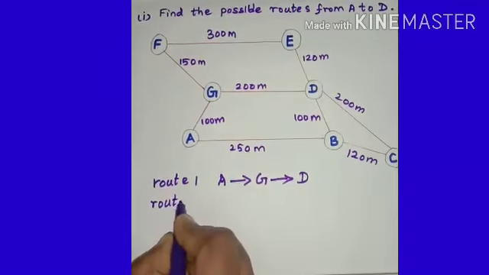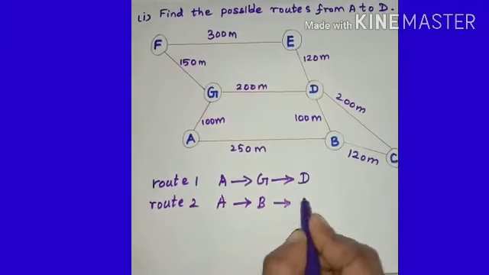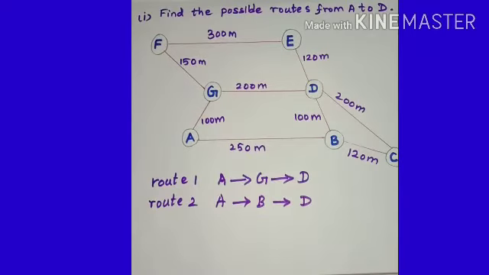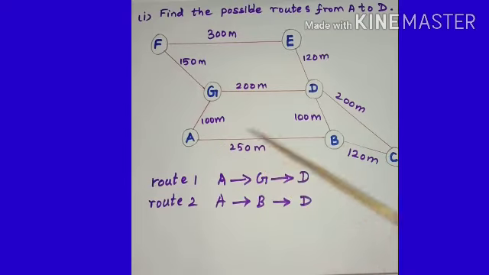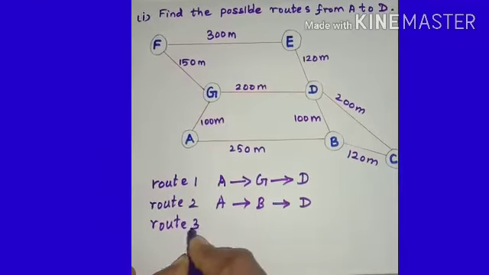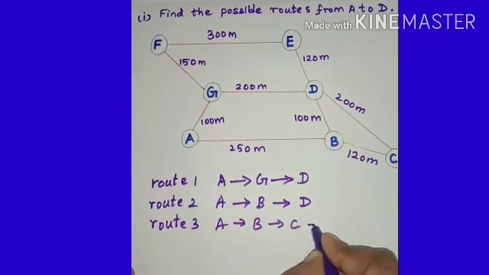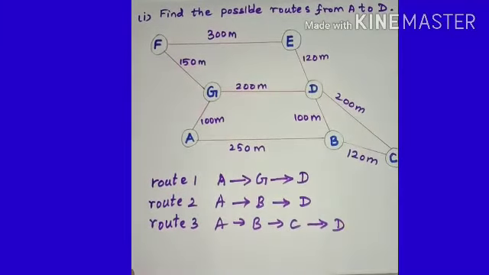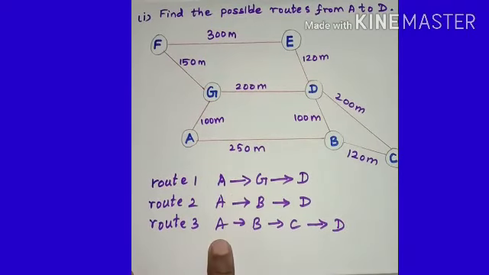And the second one, from A to B, B to D. Route 2 is from A to B and B to D. And the third one, we can pass through B and C also. So A to B, B to C, C to D. So route 3 is A to B, B to C and C to D. So now from A to D we get 3 possible routes.